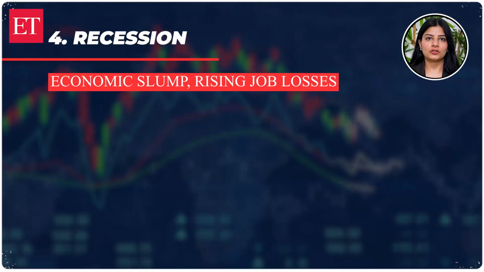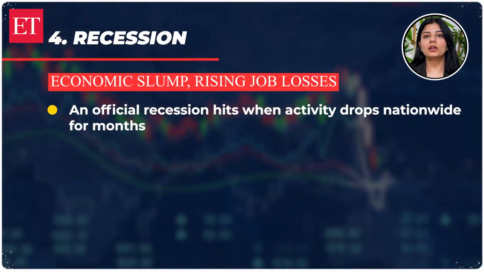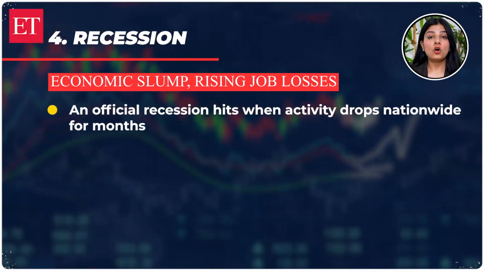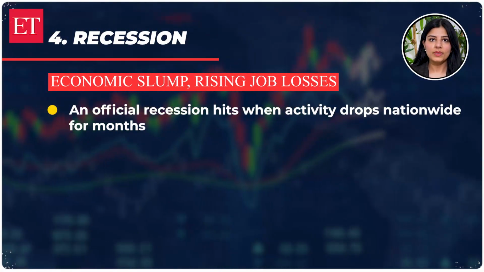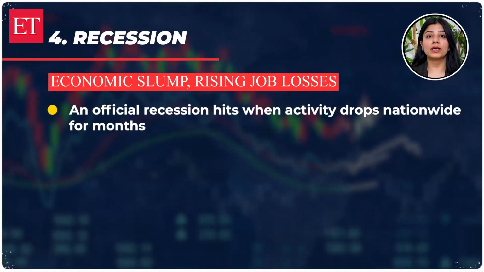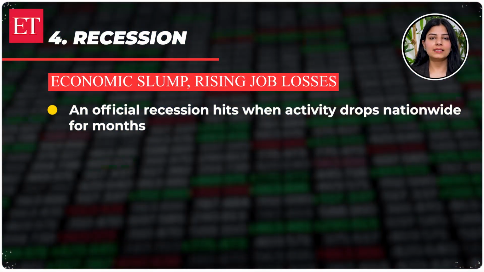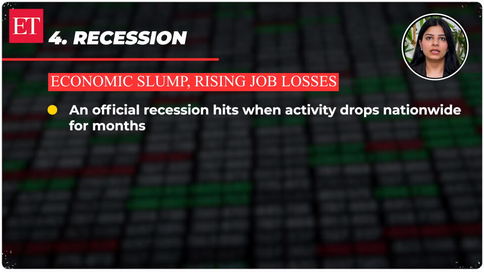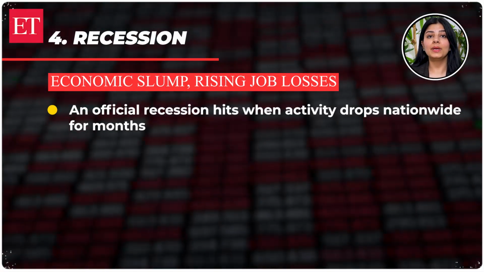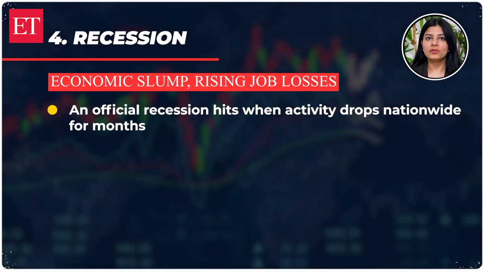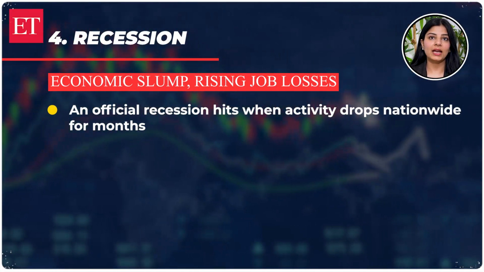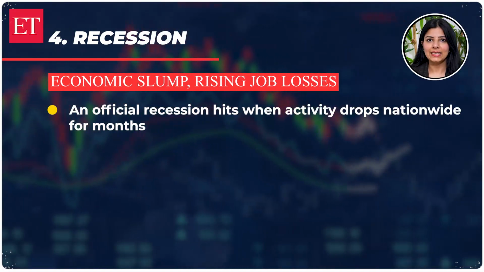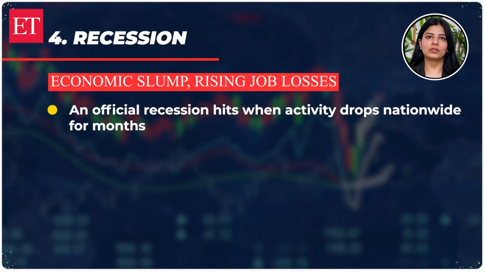Number 4, recession. A recession is when the economy slows down and unemployment goes up. It's officially declared by a group of economists called the National Bureau of Economic Research. They look at things like jobs, income, spending, sales, and factory activity. They define a recession as a big drop in economic activity that affects the whole country and lasts for several months. But they usually announce it late, sometimes even a year after it starts.